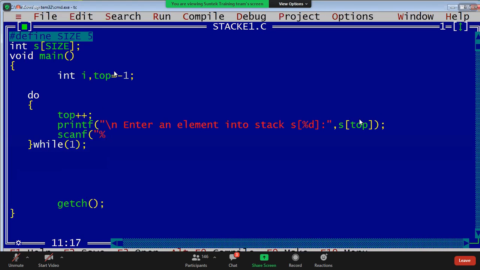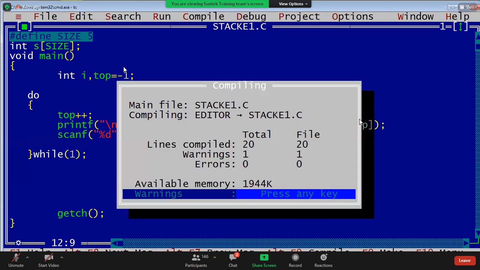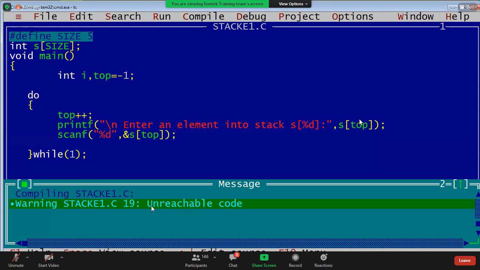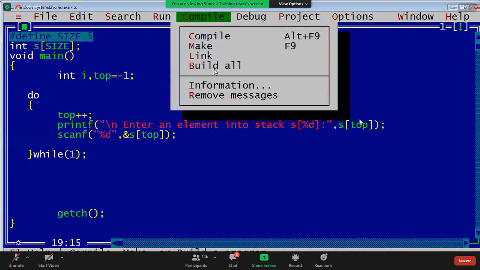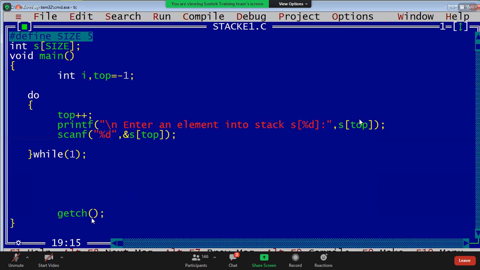See this. scanf percentile d, address of S of top. That element will be stored in the S of top location: S of 0, first, then S of 1. Yeah, you can see the warning. Directly we have written unreachable code. Why is it showing unreachable code? While one means continuously. Here it is showing unreachable code, where is the warning? Here it is showing because it won't go to that line. It won't go to that line because while one means constantly true. Constant, it is true. That's why it won't go to the next line.